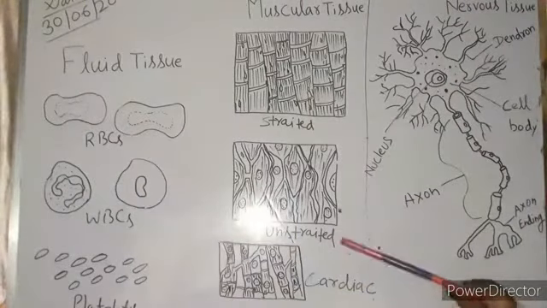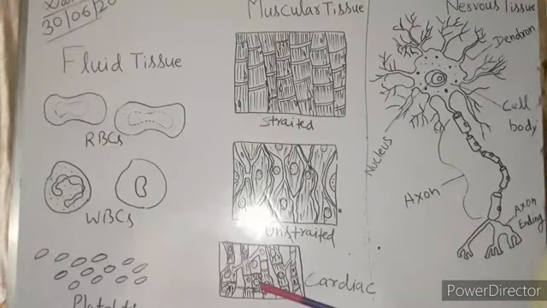Once it starts beating, it doesn't stop until death. It is a tireless and very strong muscle, a very special type of muscle found in our body. So it is called cardiac muscle.